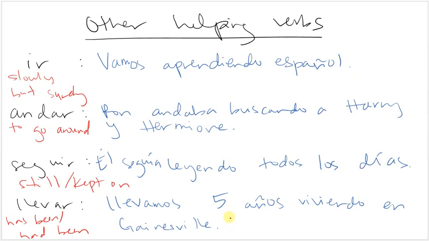If you wanted to say this another way, you would say hemos estado viviendo, which is literally we have been living, but it's really clunky to say hemos estado viviendo, so that's why they have this llevar. So it's llevar plus a period of time plus ing: has been or had been doing something for a specific amount of time.